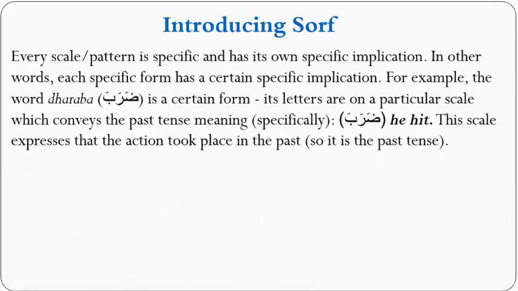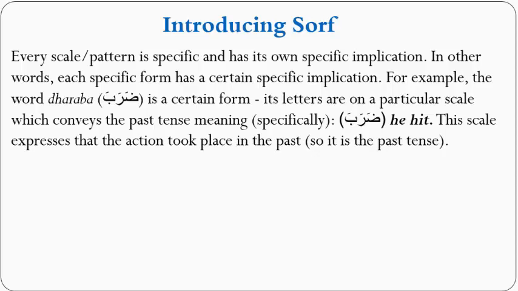So finally, every scalar pattern is specific and has its own specific implication. In other words, each specific form has a certain specific implication. For example, the word daraba is a certain form. Its letters are on a particular scale which conveys the past tense meaning specifically. Daraba means he hit, past tense.